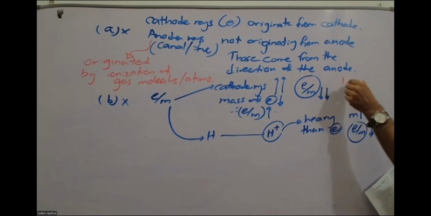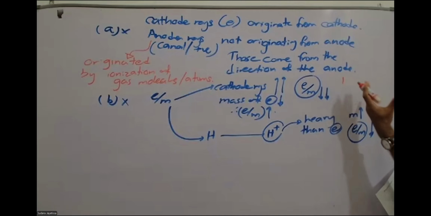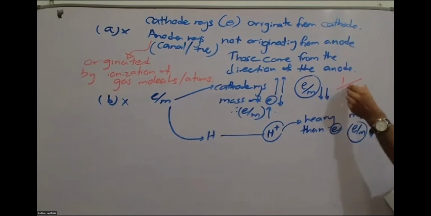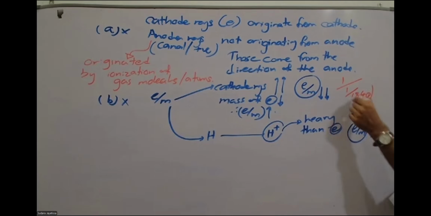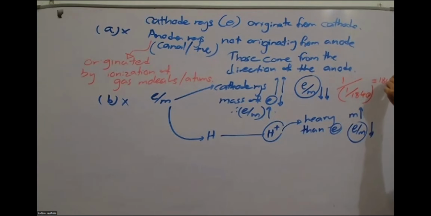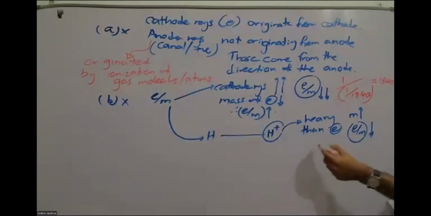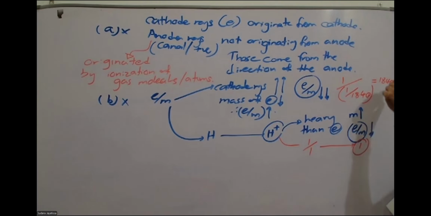Okay, so if you want to write more, you can write like this. The electron has a charge of -1. If you just say the magnitude, you can say 1, and its mass is 1/1840 of the proton. You can write like this, then the value will be 1840. But if you do it for hydrogen, it will be 1 over 1. That means the value is 1. So that's why your friend Yoshida said that the e/m ratio value for the cathode ray will be 1840 times bigger than the value for hydrogen.